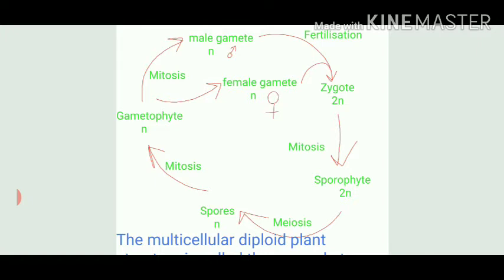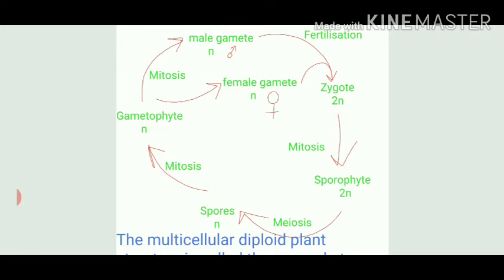We have usually talked about the gametophyte body in algae, then bryophytes, then pteridophytes. And after that, we have said that in case of gymnosperms and angiosperms the main body is the sporophyte. So what is the main function of the gametophyte? It will give rise to gametes. One will be a male gamete and another will be a female gamete. Students, look at the symbols of male and female. You have to learn these symbols also.